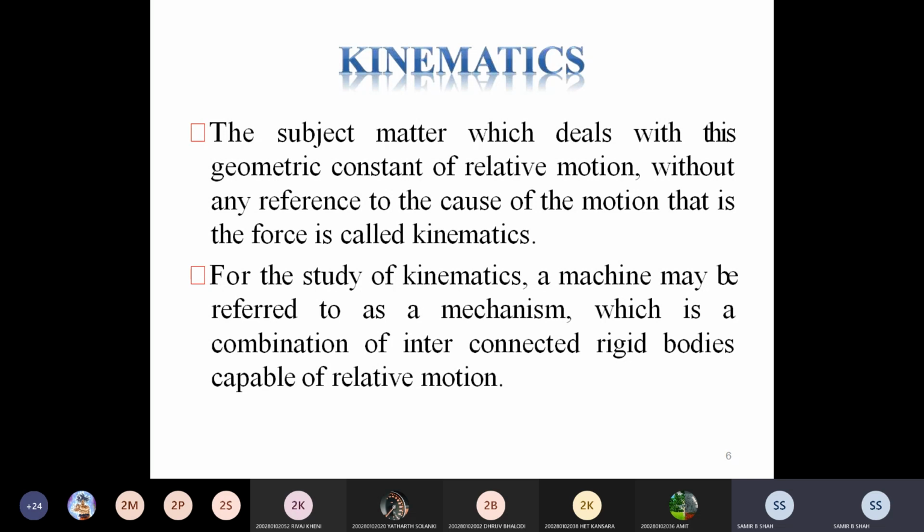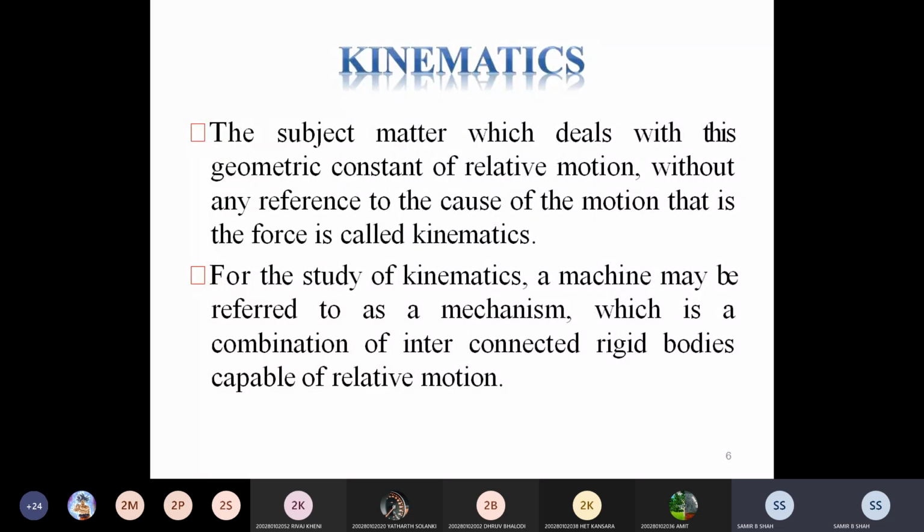Let me explain in a proper way what kinematics is. Suppose two bodies are connected and they produce some relative motion, but at that time we ignore the force. Do you understand? Suppose I have two parts connected with each other, and if I apply a force, it may produce some motion, and that motion is called relative motion.